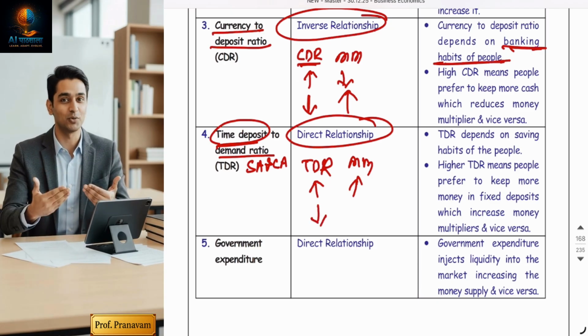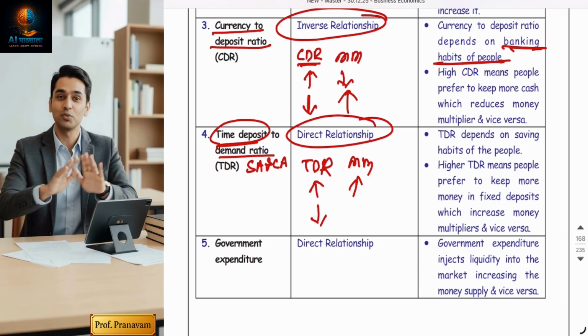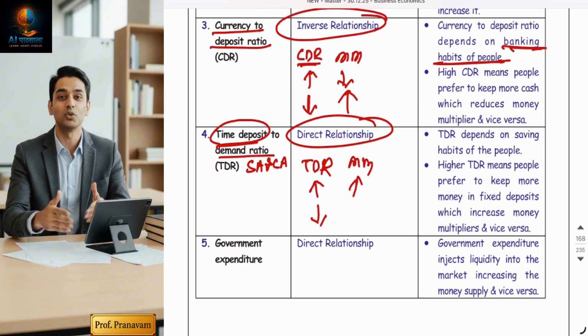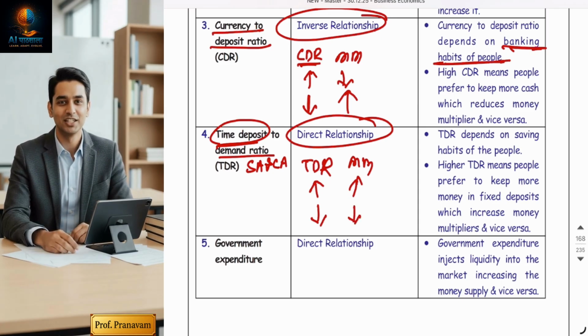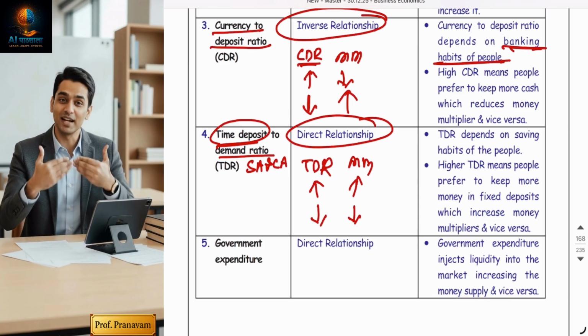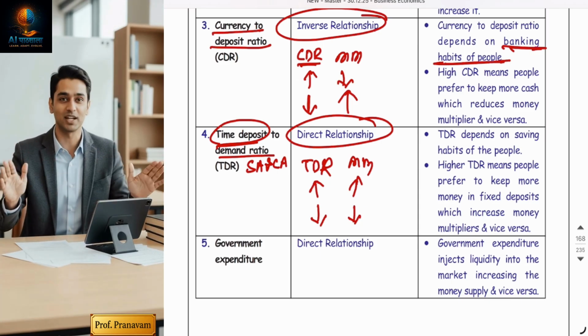But if TDR is less, it means people are keeping more money in demand deposits and less money in fixed deposits. So money multiplier will be less because then the bank has to keep money for your demand, so they can give lesser loans.